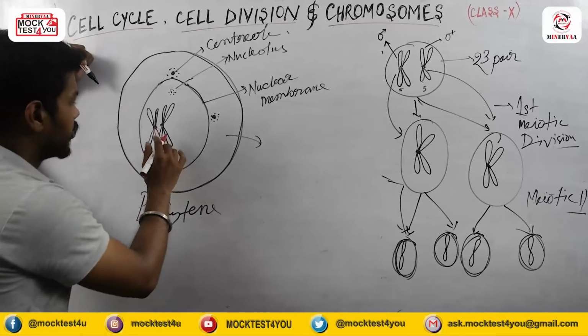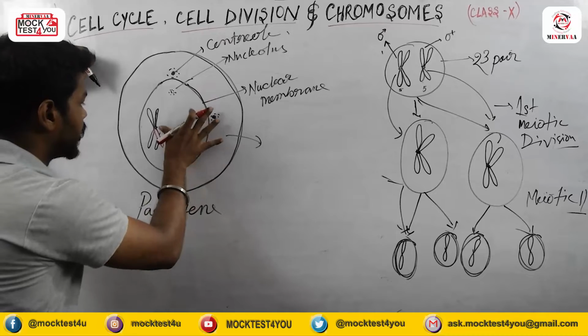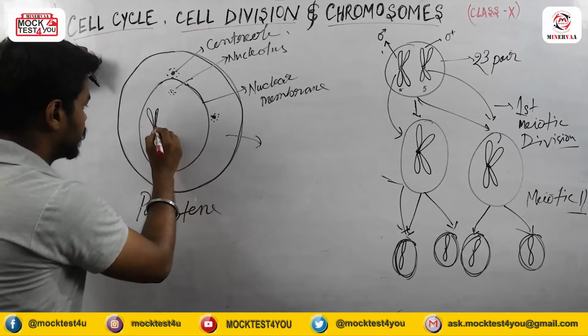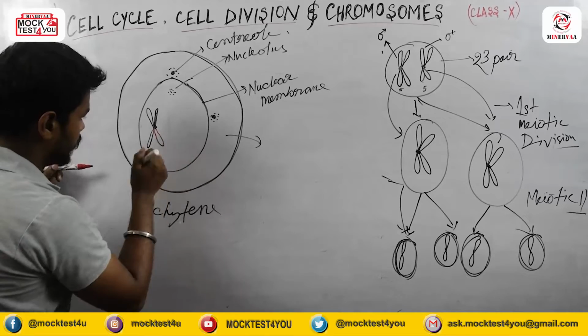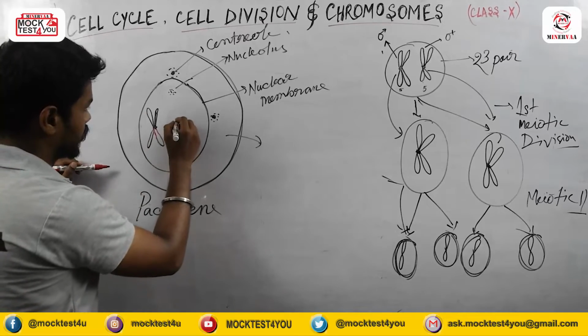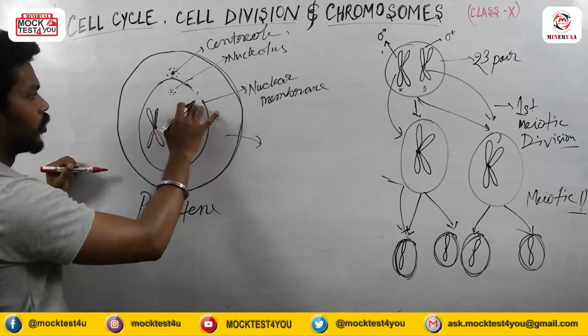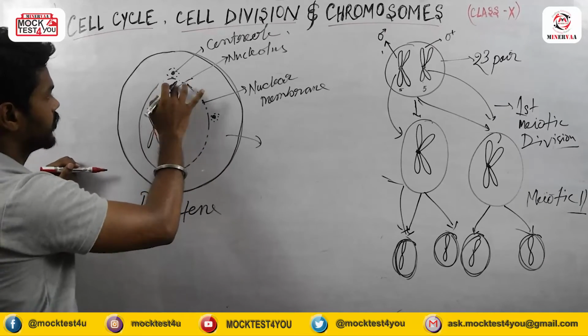During metaphase, these chromosomes already share their genetic material. And the nuclear membrane starts dissolving or disappearing.